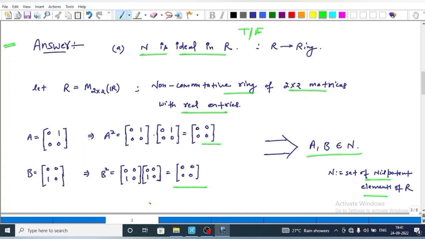Actually, in this example, A and B are nilpotent elements because there exists n equal to 2 such that A power 2 is equal to 0 and B power 2 is equal to 0.